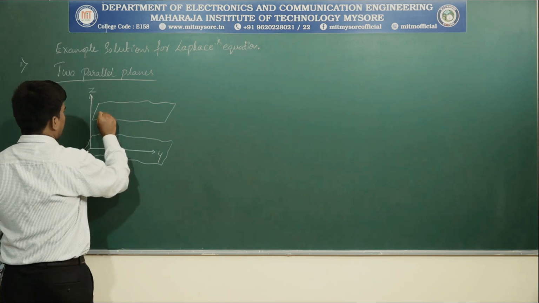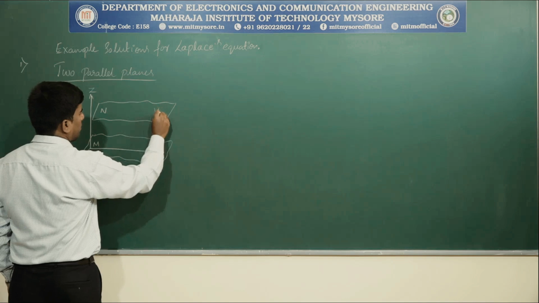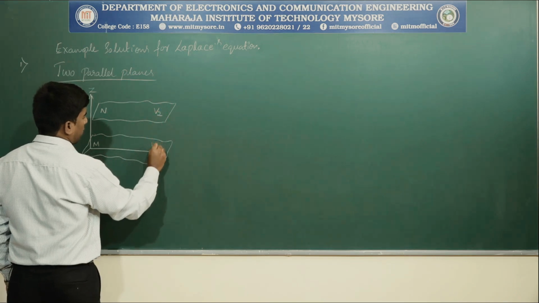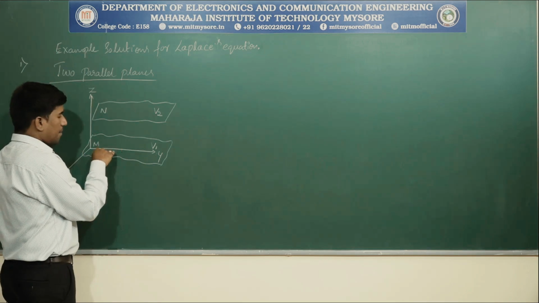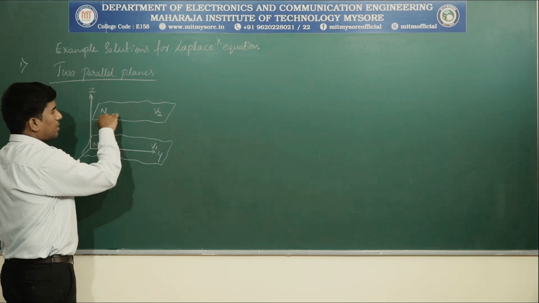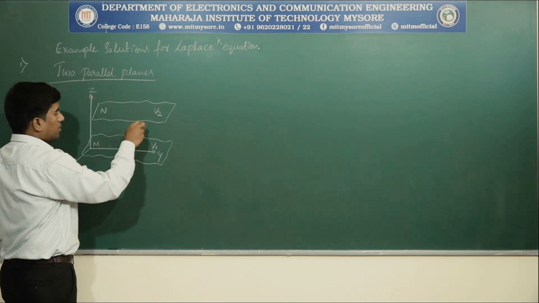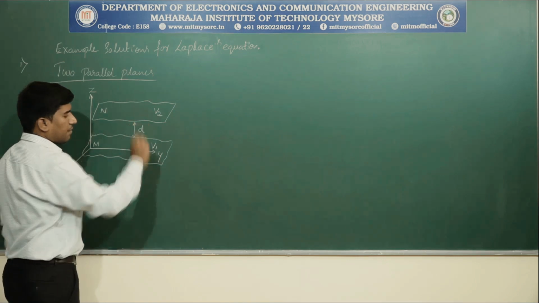This is N, this is M, this is V2, and this is V1. The potential at plane M is V1, the potential on plane N is V2. These two planes are separated by distance D.